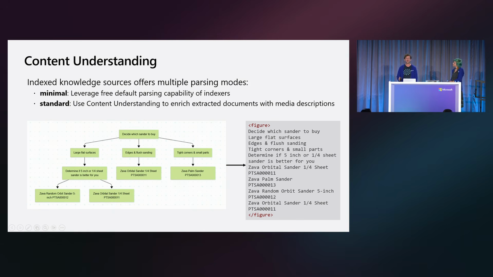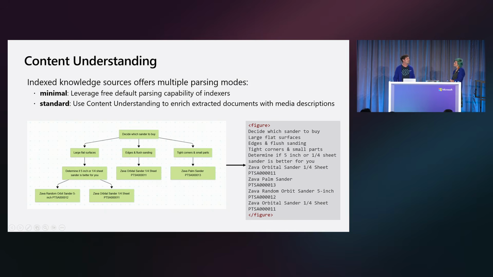I want to really highlight a brand new feature we're also announcing at this conference, which is a better integration with content understanding. You have two main options when indexing knowledge from outside data containers like Blob and SharePoint. You could use a built-in free parsing strategy from indexers, what we call minimal. And just like the name suggests, we're going to be creating a minimal representation of that content, so it'll be able to be queried. But if your content has images or embedded tables, you're actually going to benefit from using the standard strategy, which leverages a content understanding deployment that you bring to create a significantly richer representation of this content.